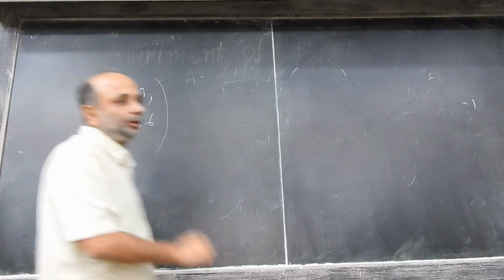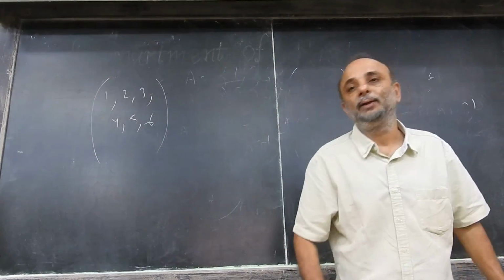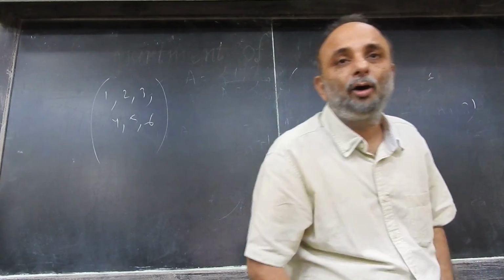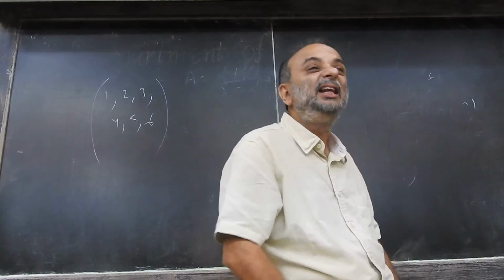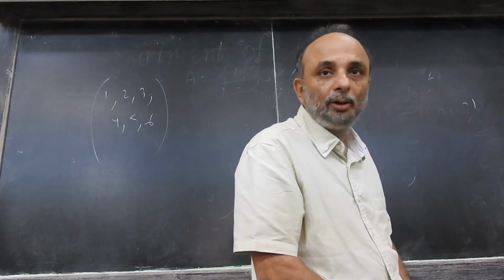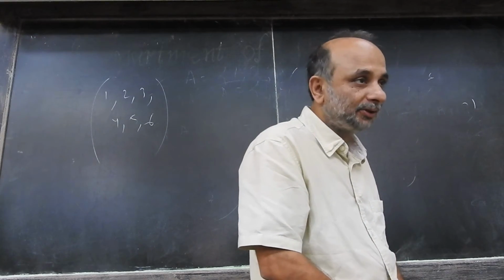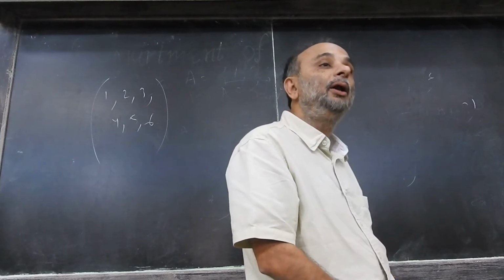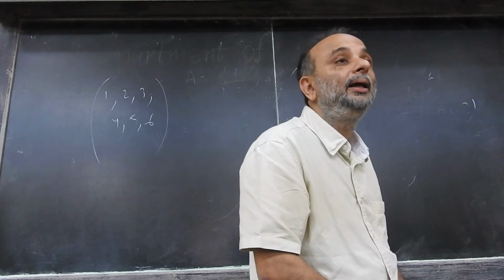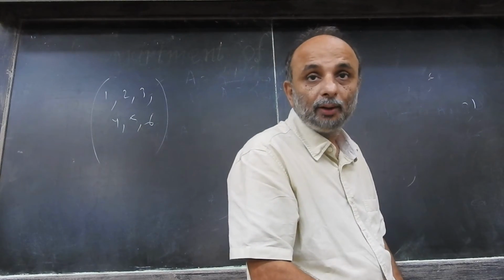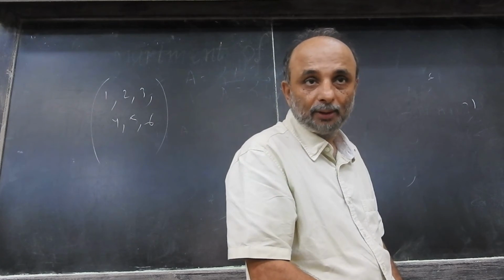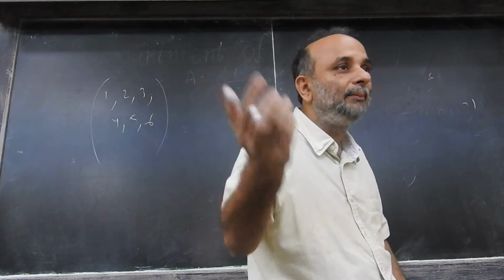Now suppose I define a random variable in this form. If the number on the uppermost face of the die is less than or equal to 4, you get 5 rupees. If the number on the uppermost face of the die is more than 4, you get 10 rupees. We can play a game like that.